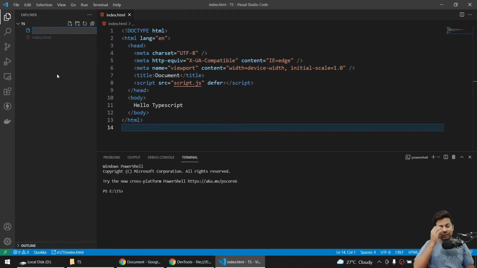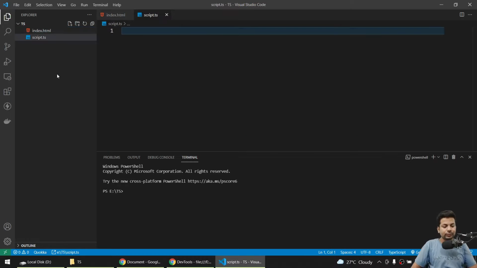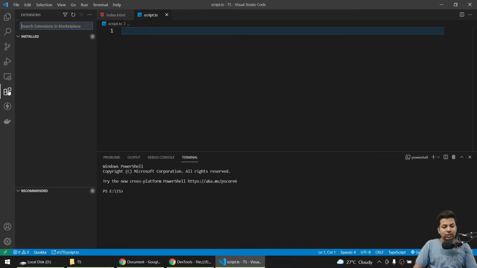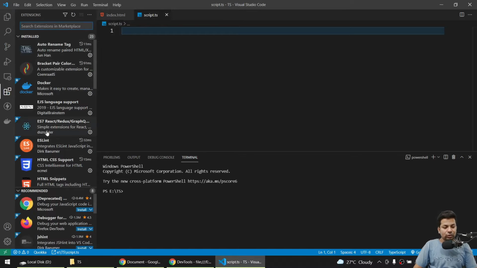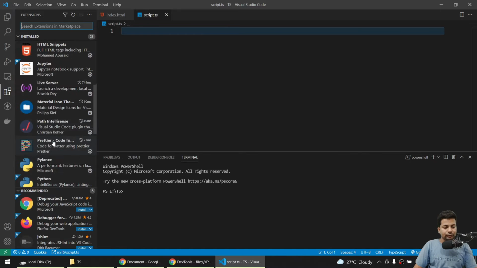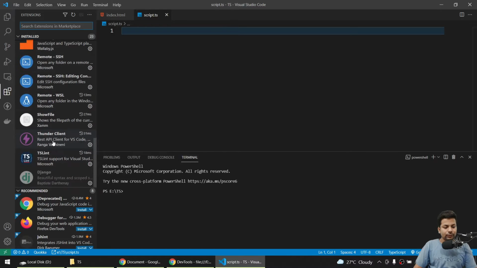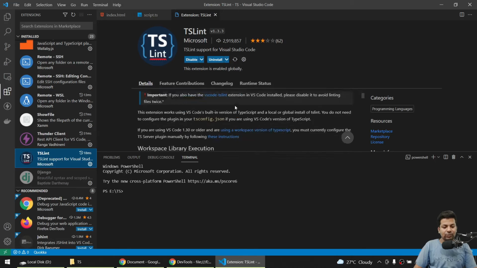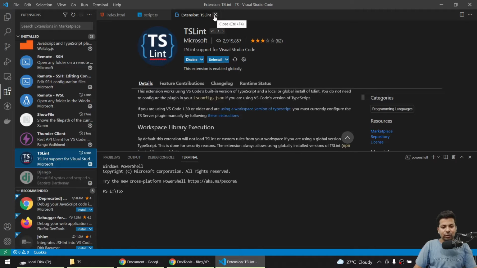So I'll make a ts file which is called script.ts, because script.ts after compiling will produce script.js, and here I am using the script.js file as I was using before. And you can use this extension which is called tslint if you want. I mean, it's pretty good. tslint, it's made by Microsoft, I think.